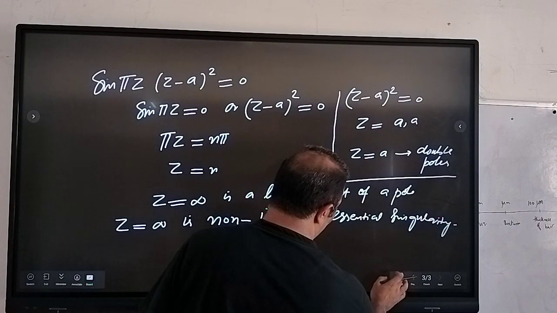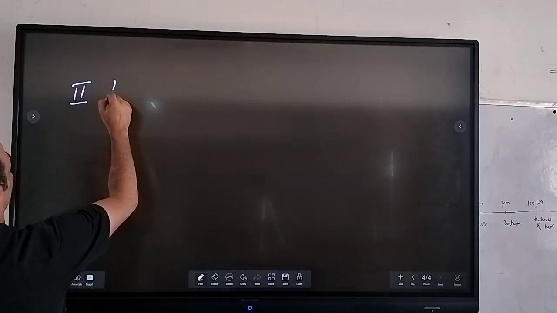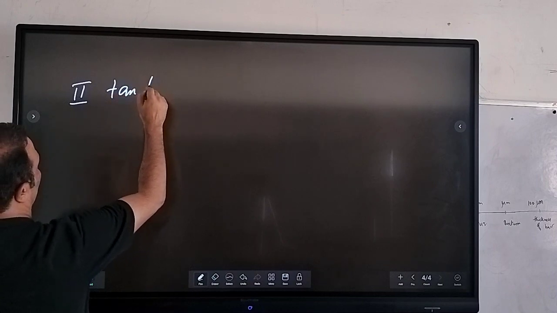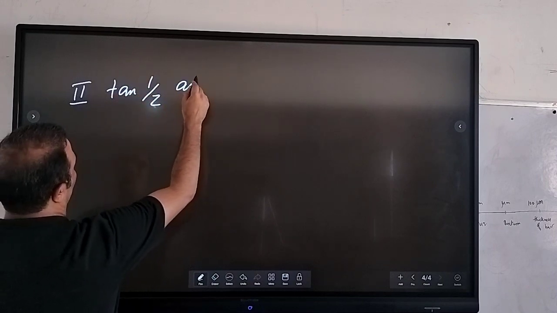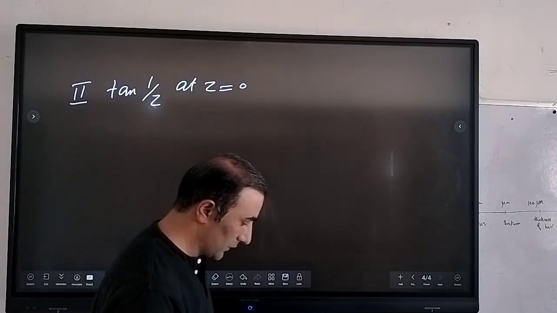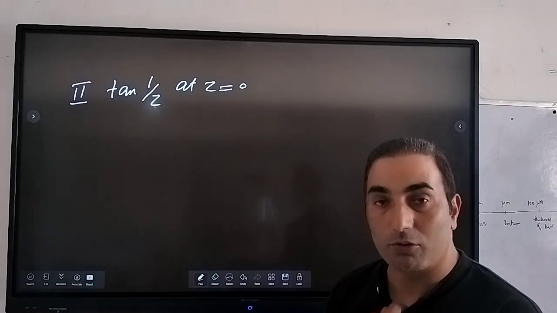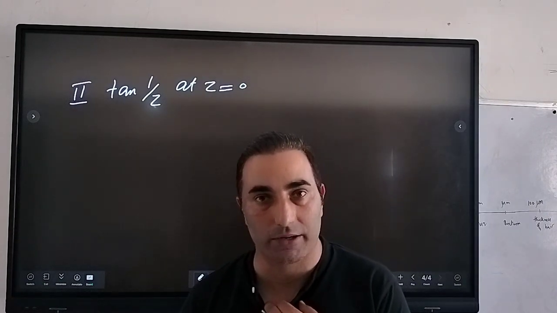And similarly, if we have one more example, suppose tan of 1 by z at z equal to 0, we need to find the nature of the singularity, right?